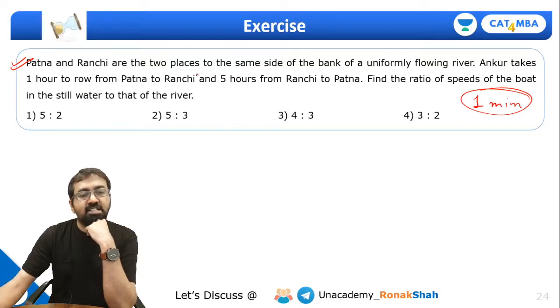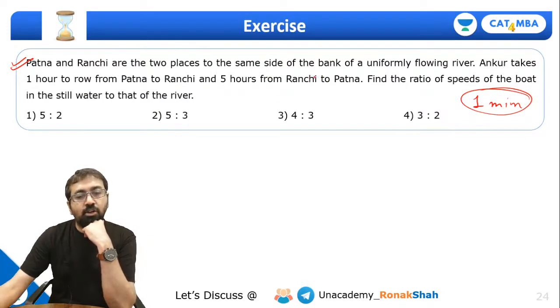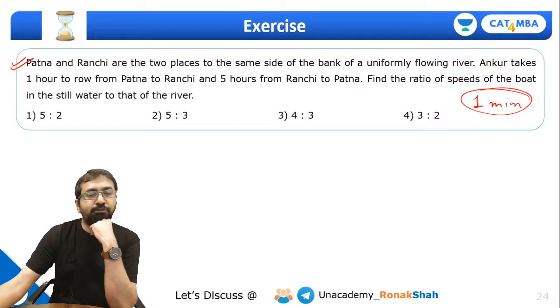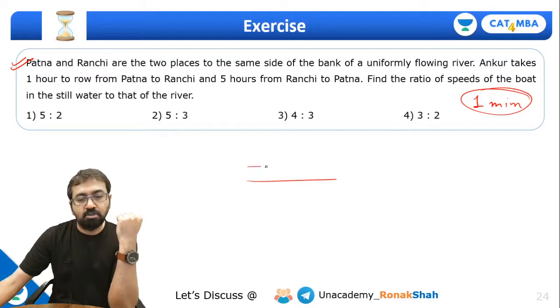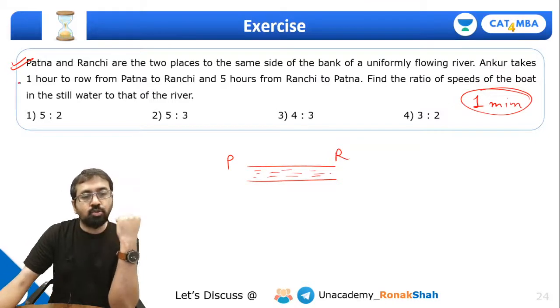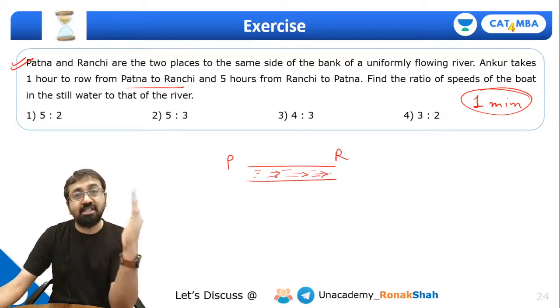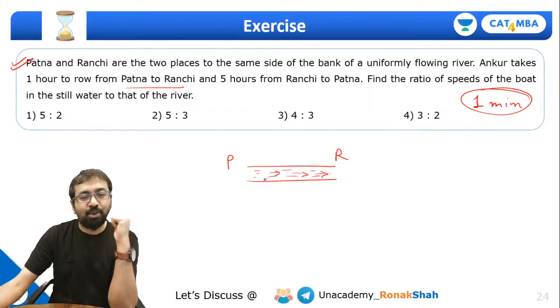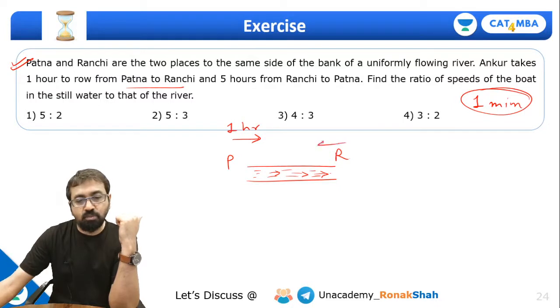So Patna and Ranchi are two places on the same side of the bank of a uniformly flowing river, right? So suppose this is the river, it is flowing in this direction. Patna, Ranchi. We do not know what is the direction, so let's read further. Ankur takes 1 hour to row from Patna to Ranchi and 5 hours from Ranchi to Patna. So can I say the river must be flowing in this direction, Patna to Ranchi, because it takes shorter duration, right? Okay, so it takes 1 hour while going and 5 hours while coming back.